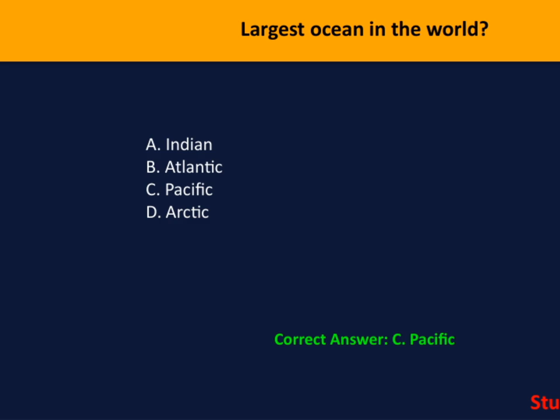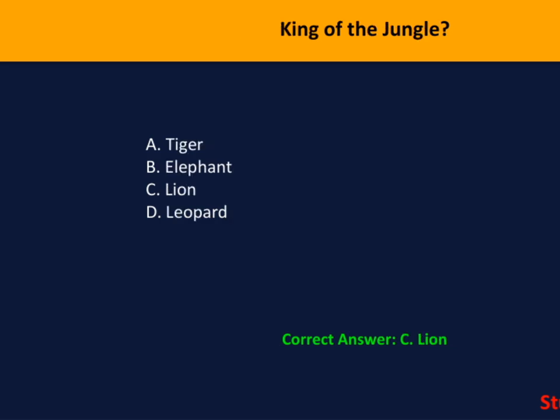When we think about the Pacific, we're talking about a massive body of water that touches many countries and continents, from Asia and Australia to the Americas. This question is a good reminder of how vast and important our oceans are, especially in terms of climate regulation, biodiversity, and global trade. So, keep in mind that the Pacific stands out as the largest ocean, reinforcing its significance in our planet's geography.